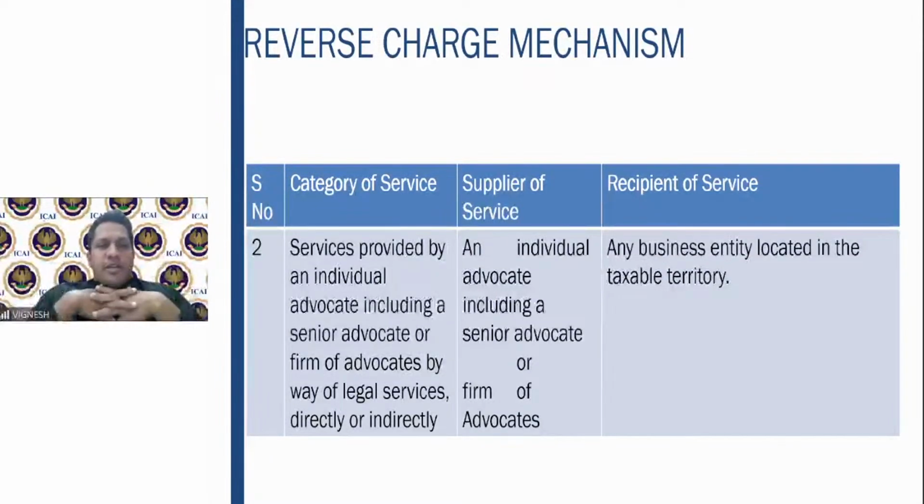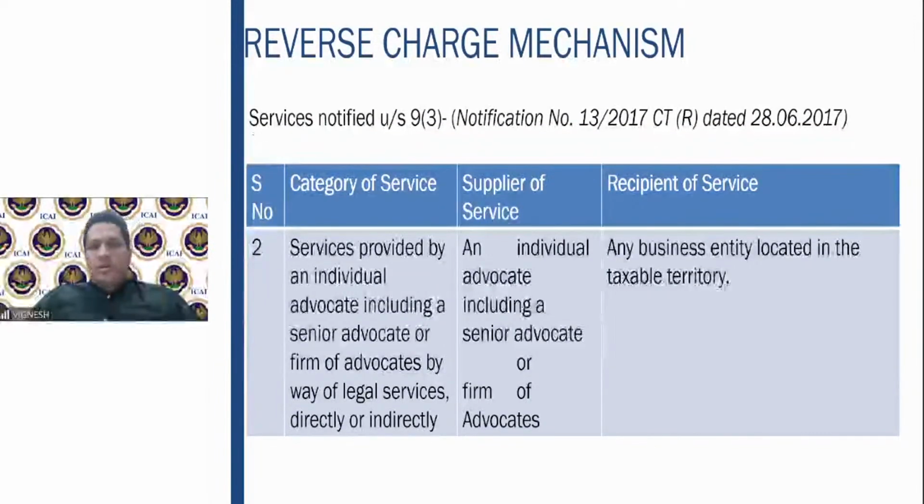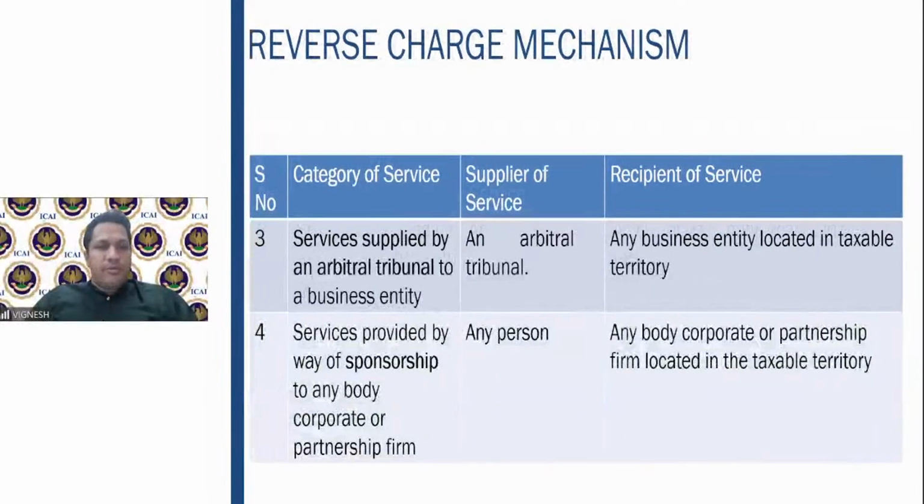Then services provided by an individual advocate, including a senior advocate, or firm of advocates by way of legal services, directly or indirectly. So here, who is the supplier? The supplier is an individual advocate or a firm of advocates. Recipient of services is a business entity located in the taxable territory. In this particular situation, reverse charge will be applicable.